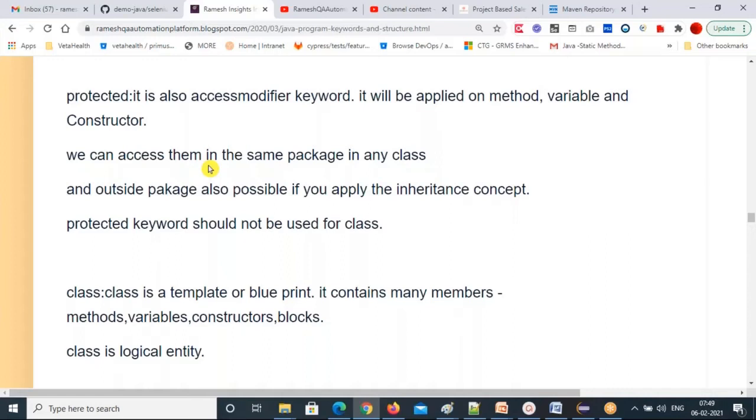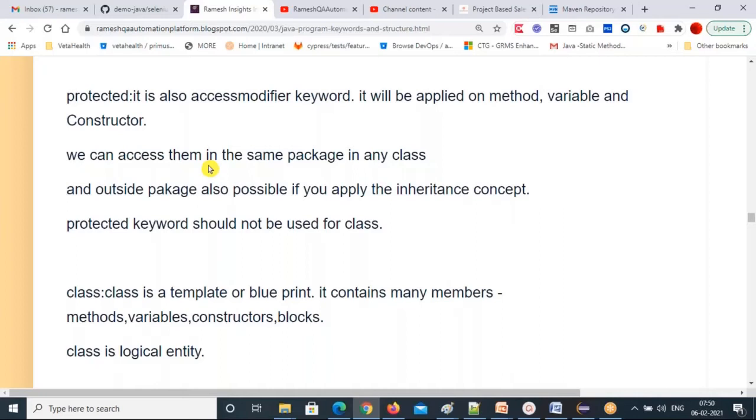That's the difference between protected and default. Default you can use in the same package in any class, and protected you can also use in the same package in any class, but outside the package it is possible if you apply the inheritance OOPS concept. So do you remember all the OOPS concepts I have listed out?